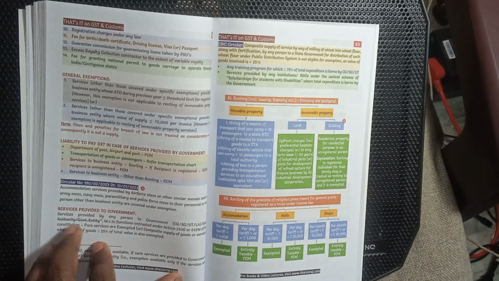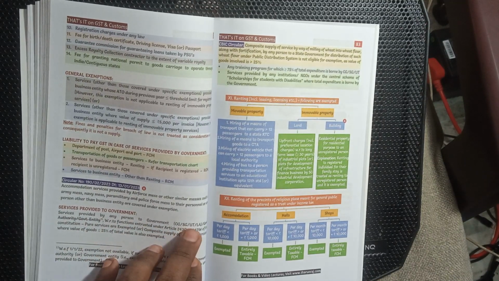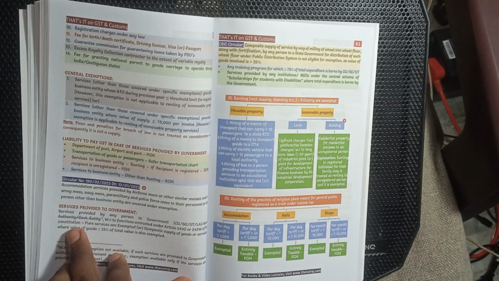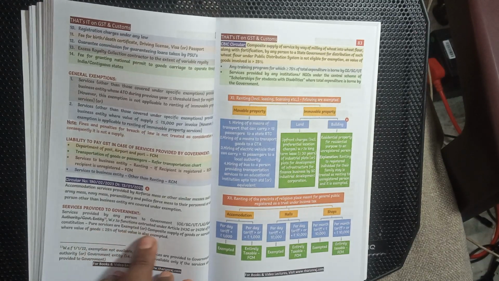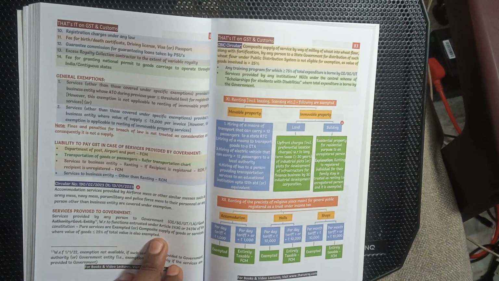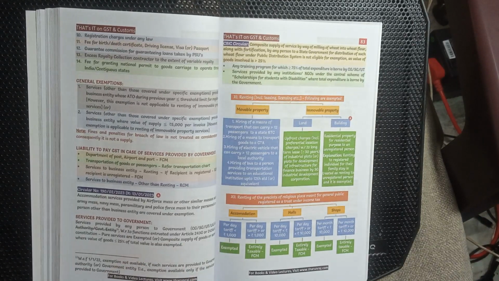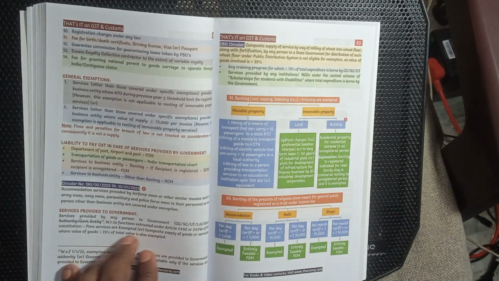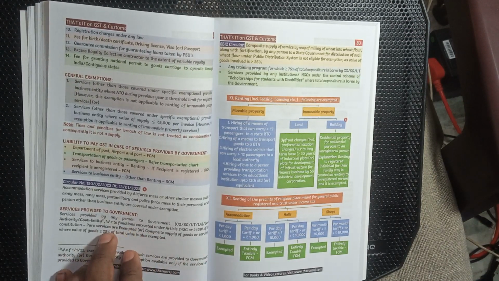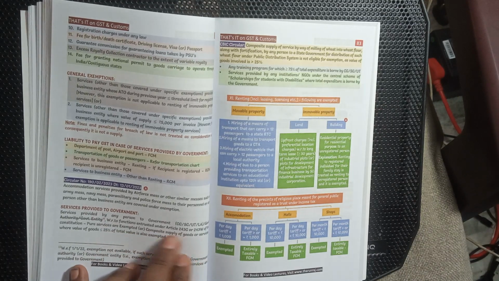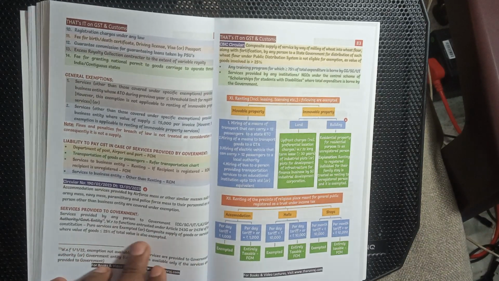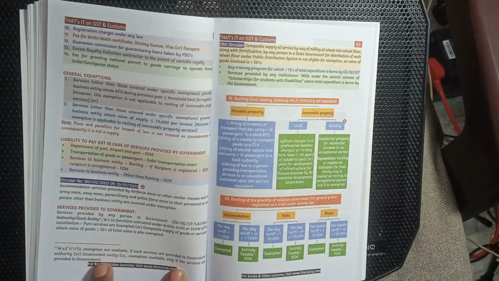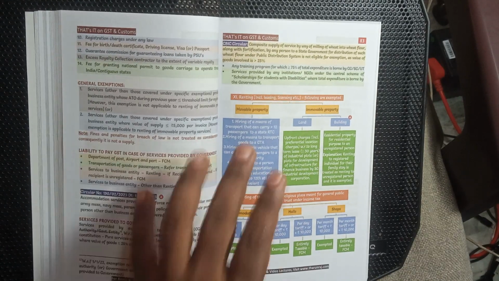Services provided to government. Service provided by any person to the government, central government, state government, with respect to functions entrusted under Article 243G to 243W, pure services are exempted. Composite supply of goods and services where the value of goods is less than 25% of the total value is exempted. With respect to these, exemptions are not otherwise available. Exemption is available only if services are provided to the government.